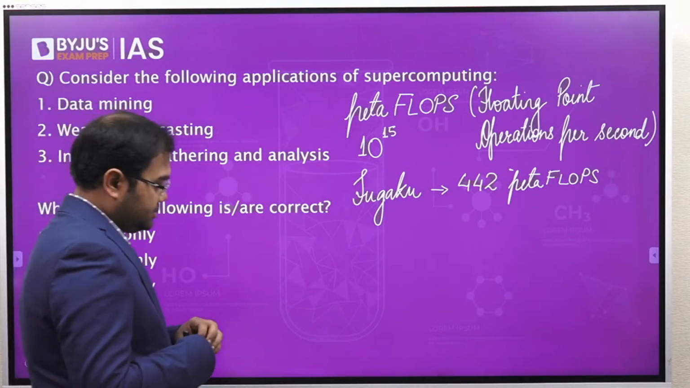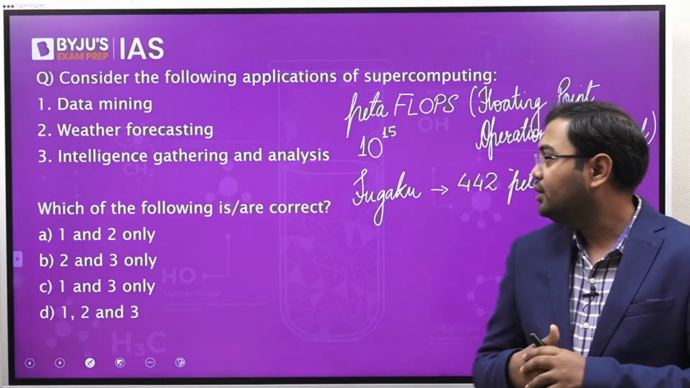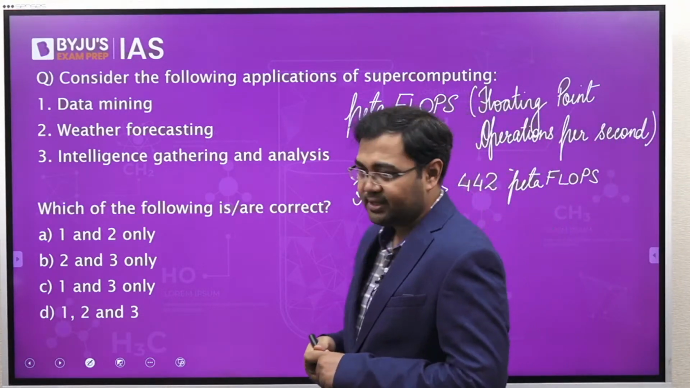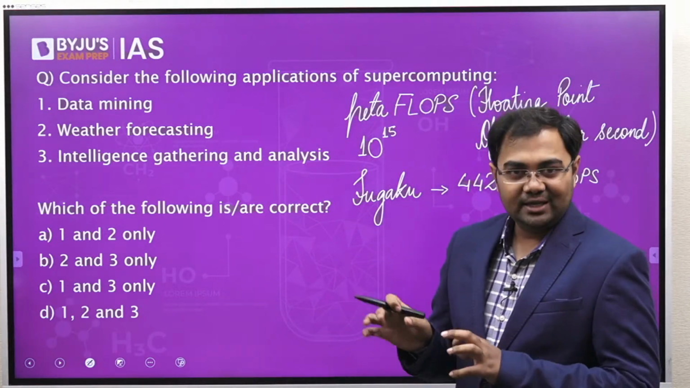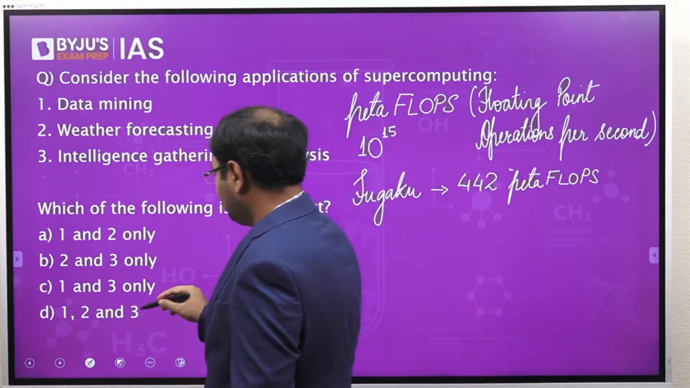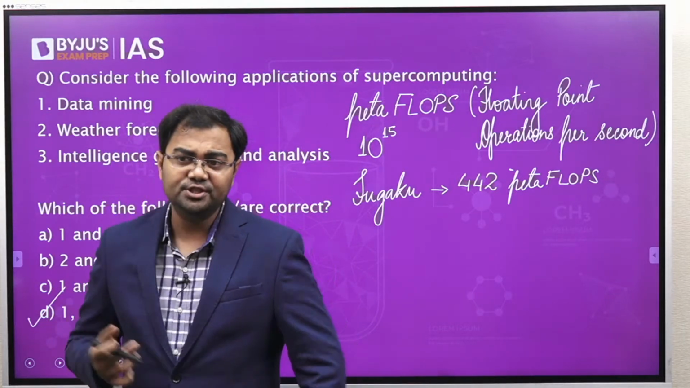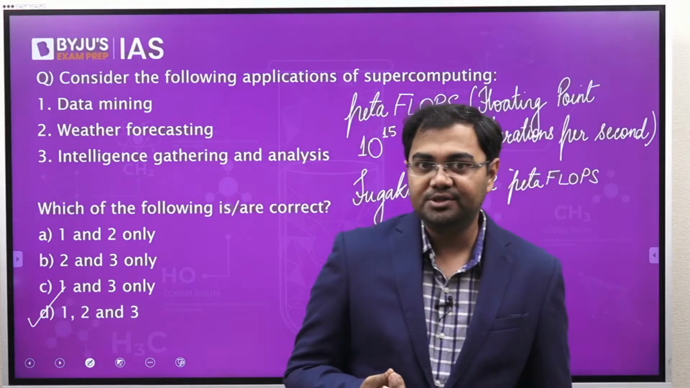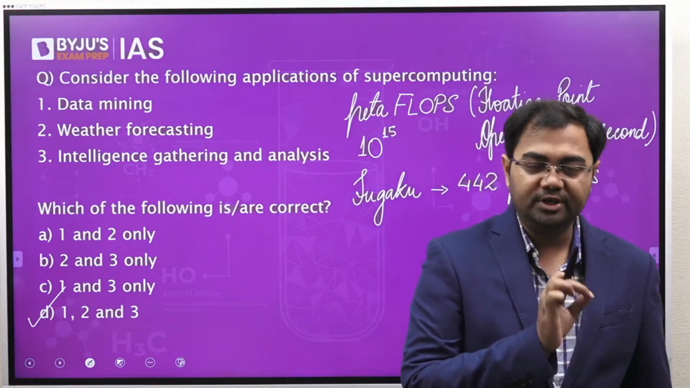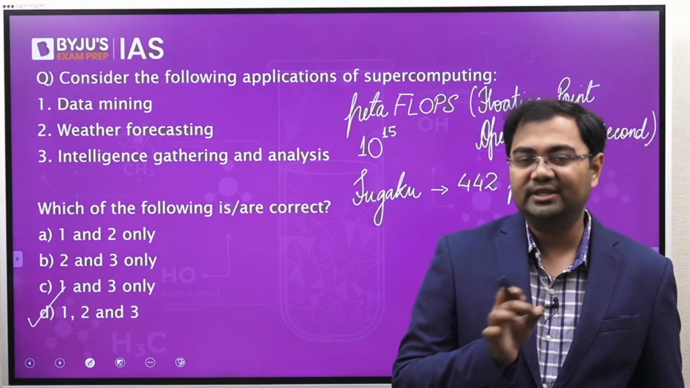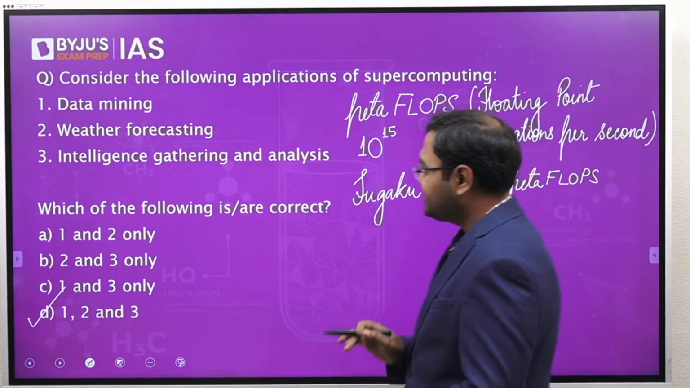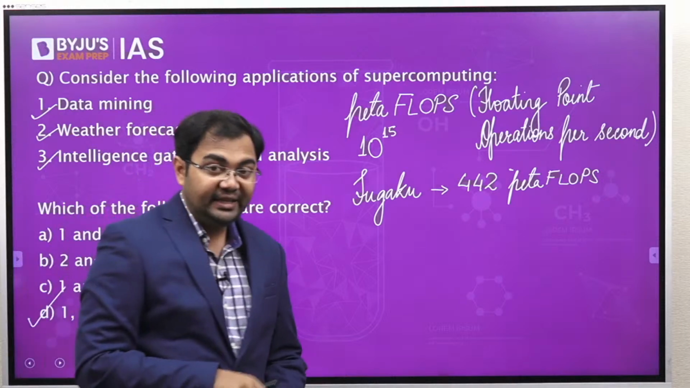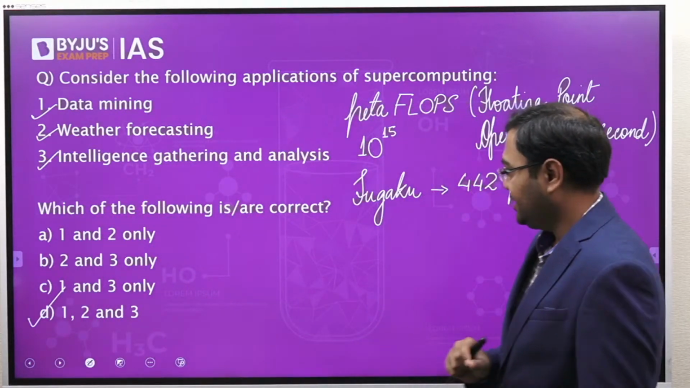So let's look at the 3 application areas that have been listed. One is data mining, second is weather forecasting, and third is intelligence gathering and analysis. All of the three given here, of course, can be done with the help of supercomputers. There are no exceptions here. Wherever you need a higher amount of data processing, wherever you need faster data processing, you can go for supercomputers. You can develop supercomputers for that particular purpose. So that's why all these three can be done with the help of supercomputers, and the correct answer here will be D, that is 1, 2 and 3.